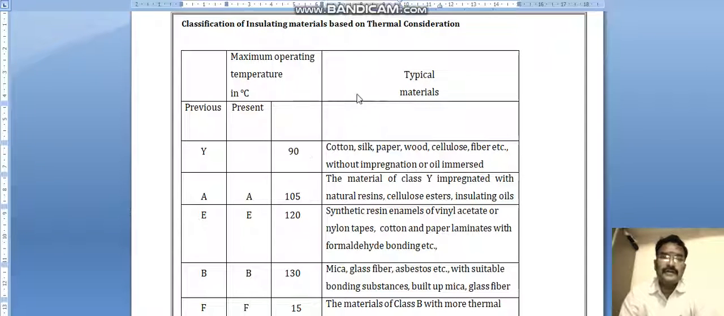When you come to the next one, A, the previous letter was also A, and the new one is also A. It can withstand up to 105 degrees Celsius. The materials of class A are the same materials, cotton, silk, paper, wood, cellulose, fiber, etc., impregnated with natural resins. Then the temperature it can withstand is up to 105 degrees Celsius.